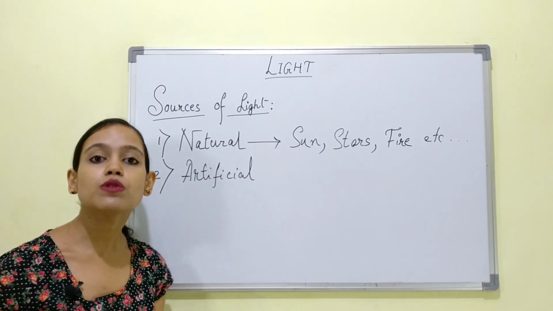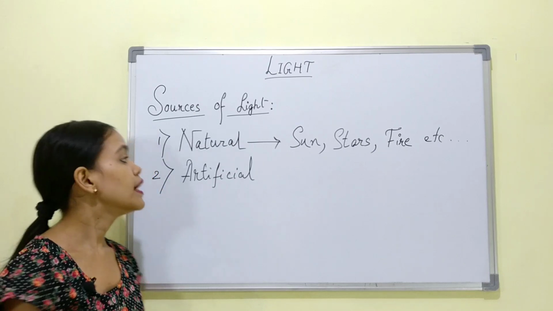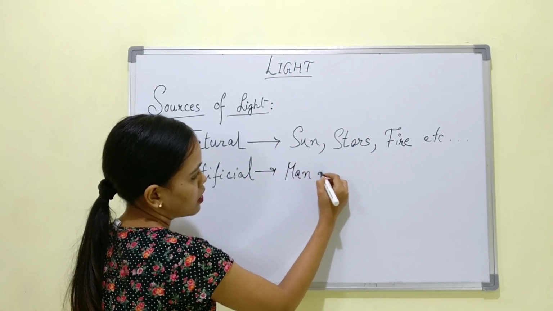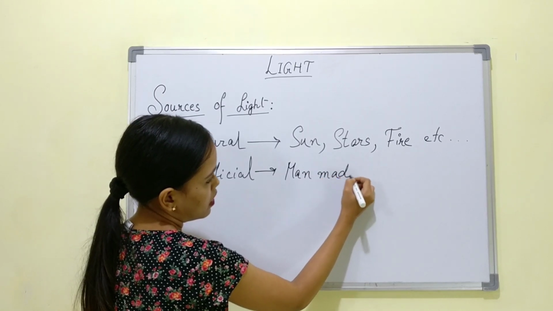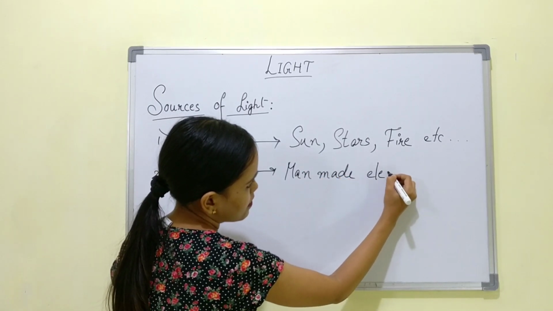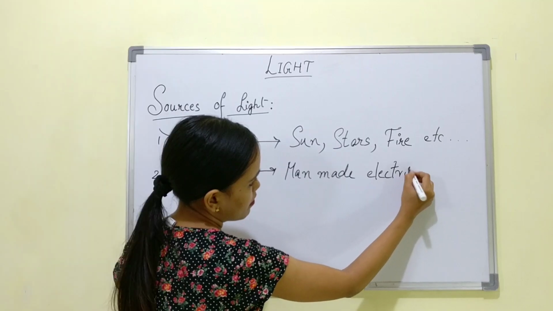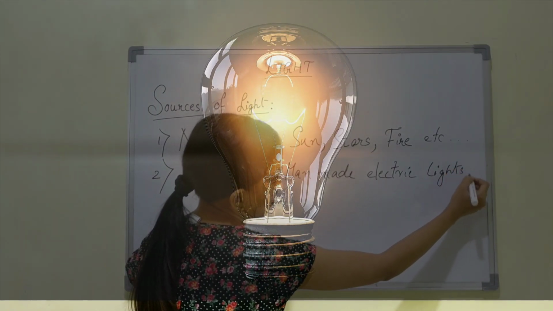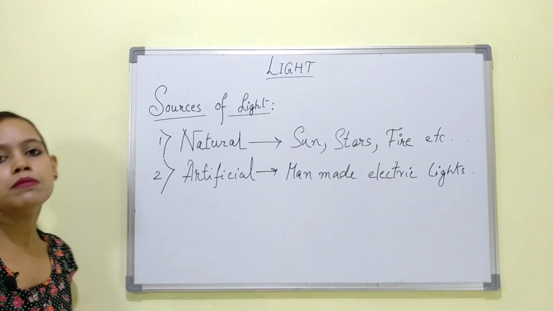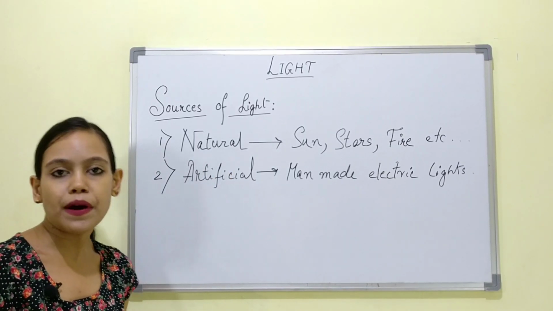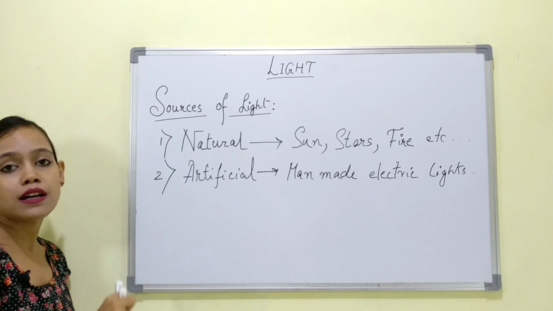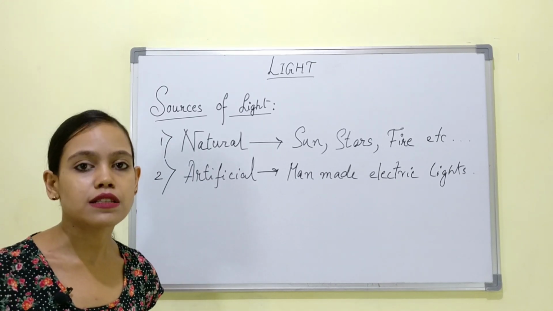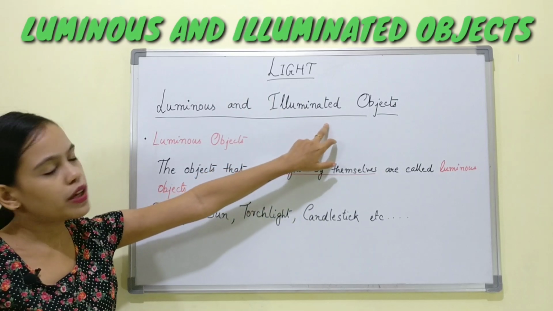Now when we come to the artificial sources of light, they are the man-made electric lights. Both of them more or less serve the same purpose of enabling us to see or perceive various types of things.